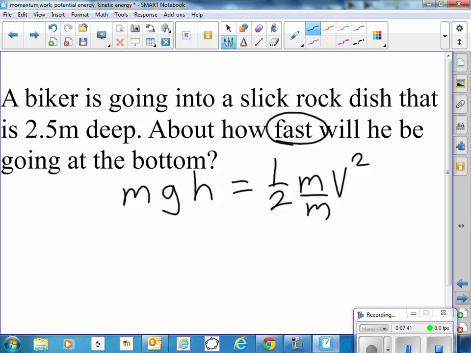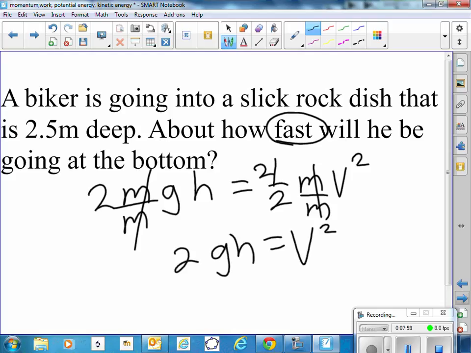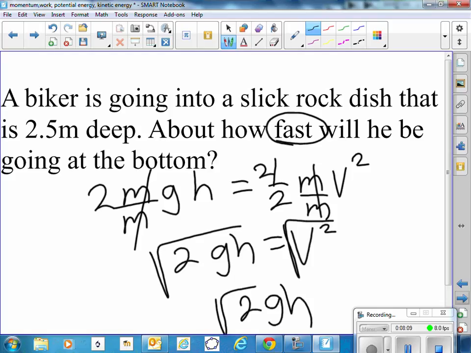So I'm going to divide by m. Interesting, mass doesn't even matter. Then I'm going to multiply by 2 on each side. So 2gh equals v squared. And then if I take the square root of each side, the square root of 2gh is equal to the velocity.